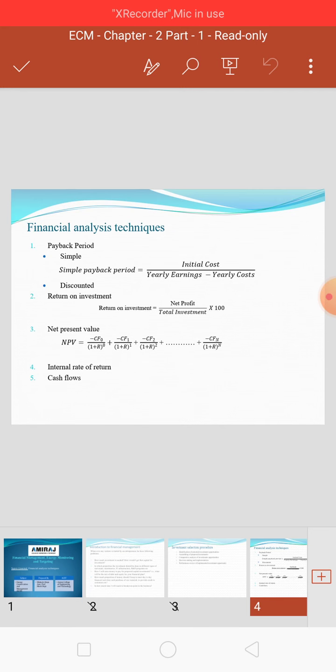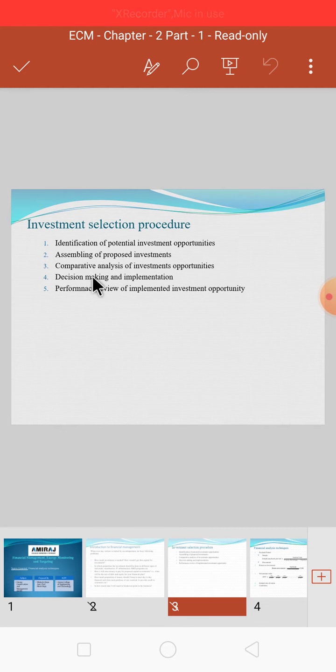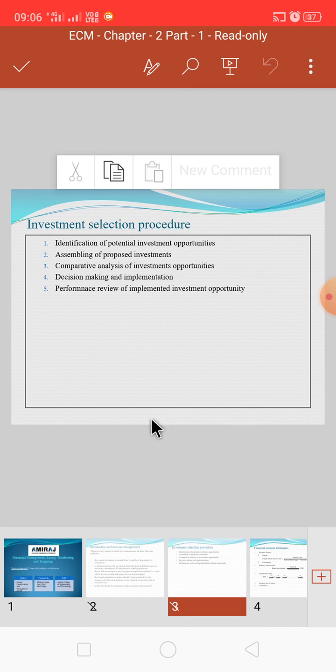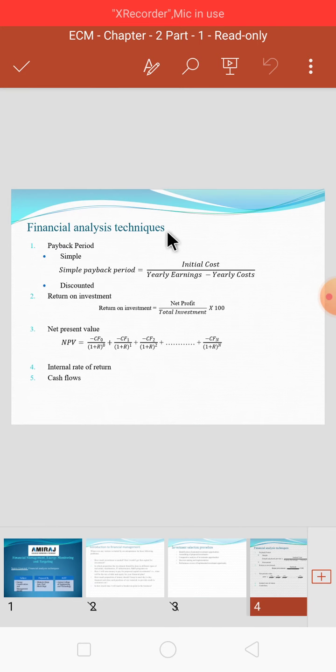So we started with the simple payback period. So what is the simple payback period? Simple payback period is the period required to recover the investment on the project. It is a simple formula: initial cost divided by yearly earnings minus yearly cost. We will see one example on this today.